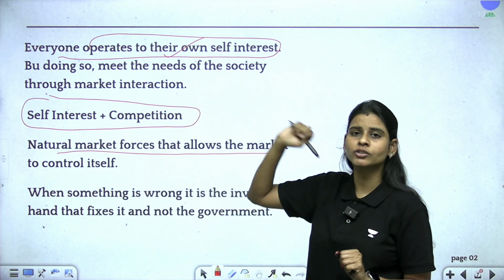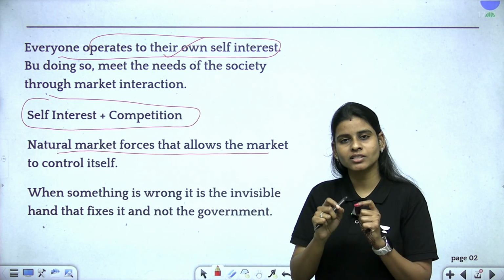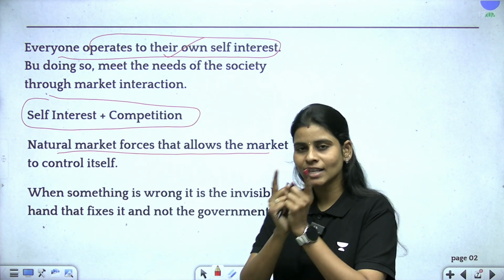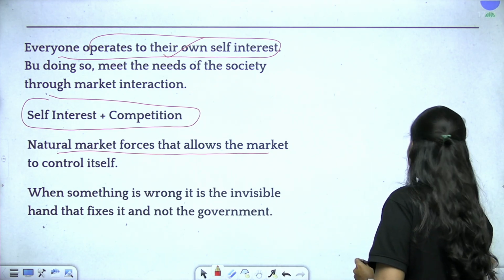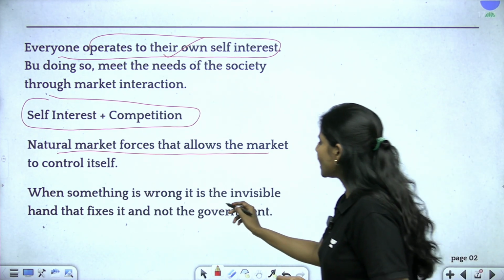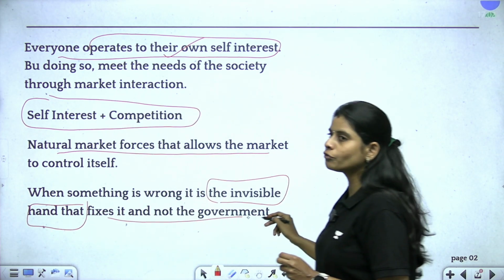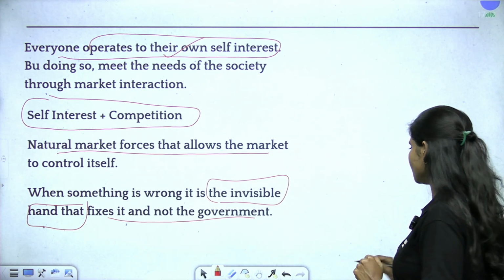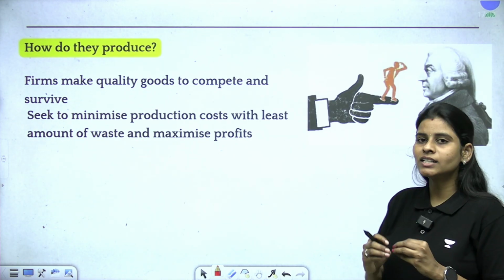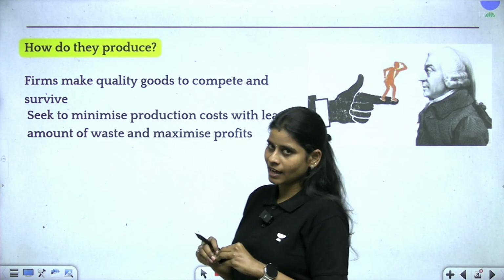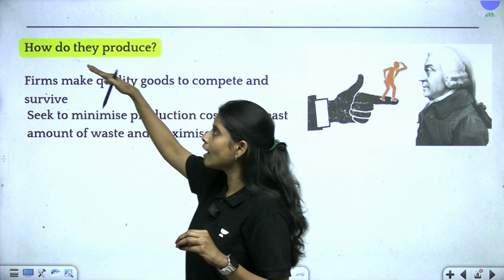And how are these natural forces able to fix it? How is the market going to adjust itself if there is any issue? That is something we are going to see in the next slide, and that is something called the invisible hand, which is going to fix the issues in the market, okay. So, what is this invisible hand? Before knowing what is meant by the invisible hand, now we have to know how they produce.